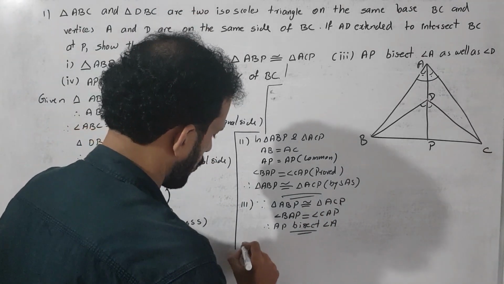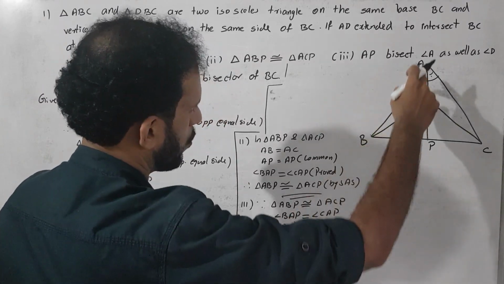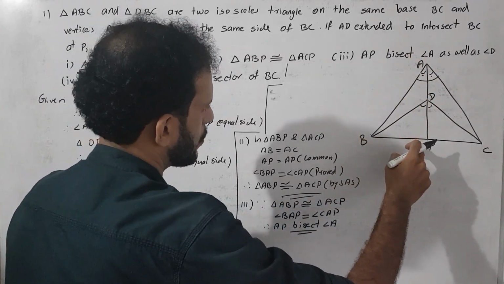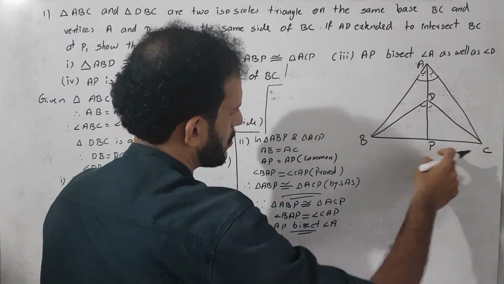Here we know, okay, the third one, here we know triangle ABP is congruent to triangle ACP.